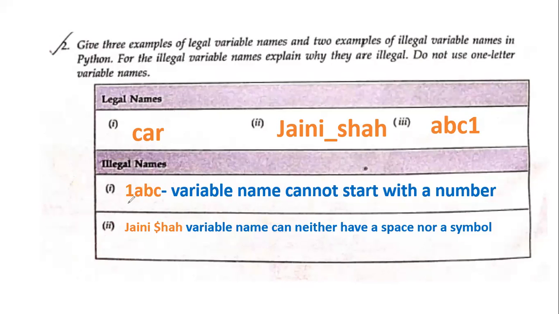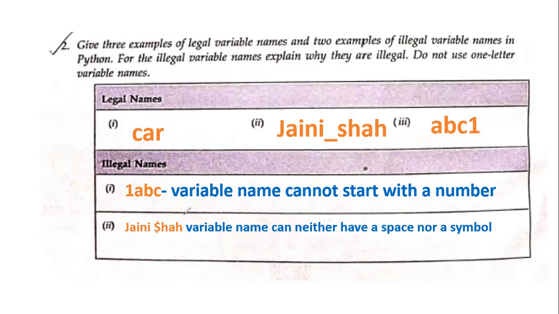In illegal names, I have written 1ABC and I said a variable name cannot start with a number. This was the identifier rule that I was going against, 1ABC. Another one was Janisha with a space and a symbol. So a variable name can neither have a space nor a symbol. So these are my three.